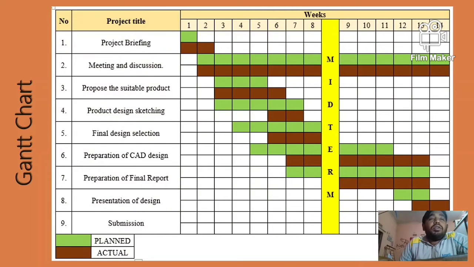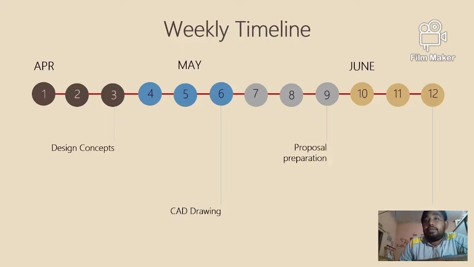To create this project, we followed this Gantt chart with 14 weeks and 9 titles, which are project briefing, meeting discussion, suitable product design sketching, final design selection, preparation of CAD design, preparation of final report, presentation of design and submission. We started our project in April, May and June.